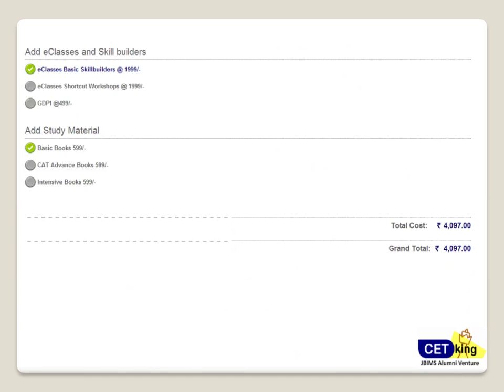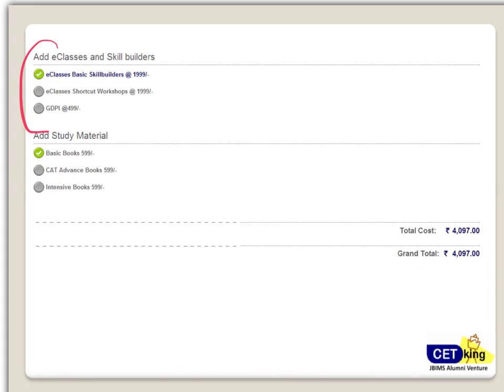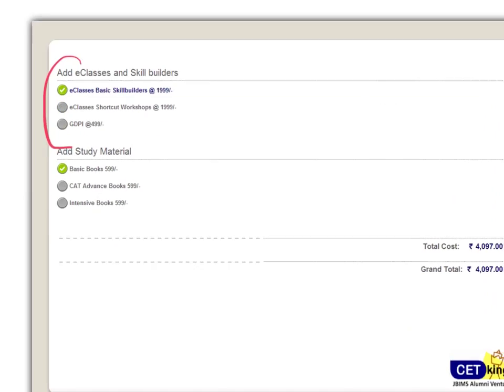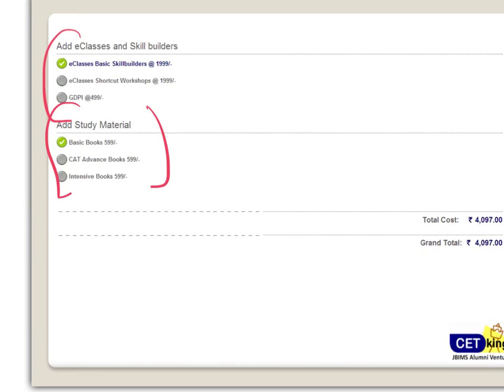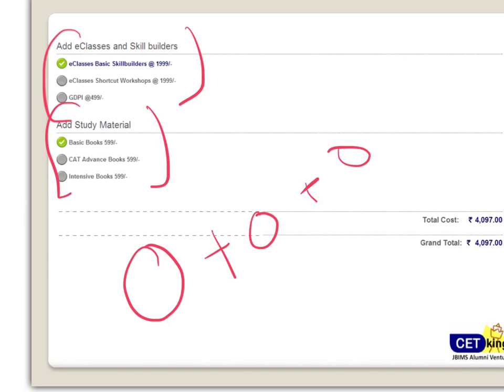Alright, now you can buy an individual program like mocks or a shortcut workshop or anything, or you can add a program as well. The moment, for example, I'm buying shortcut workshops or mock program, you will see add e-class basics. So I can add extra programs, and or add study material books and all. So I can buy an individual product, or I can combine a few products by paying a little extra money. Fine. So this is what we enable. So you can make your own pack, or you can buy the complete program.